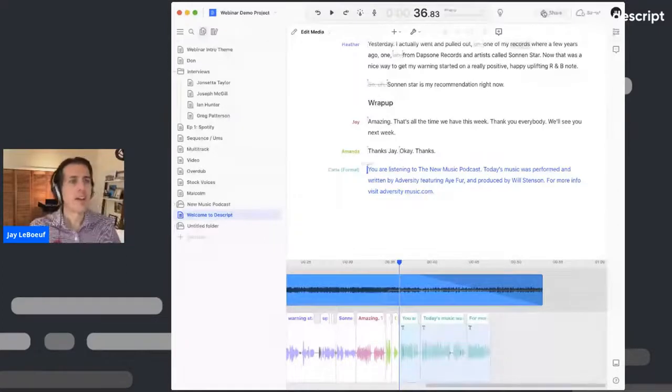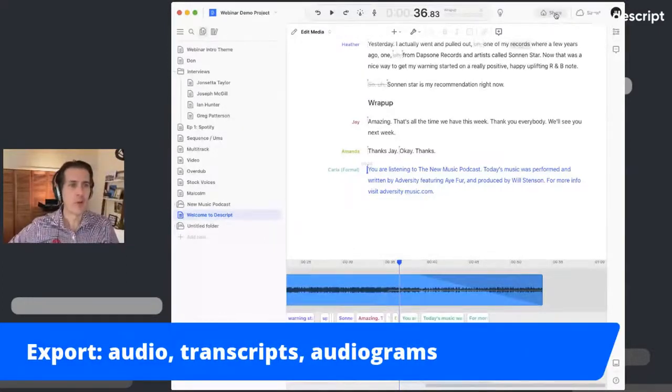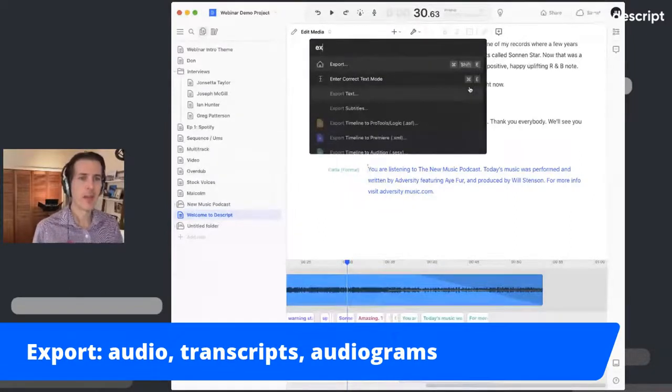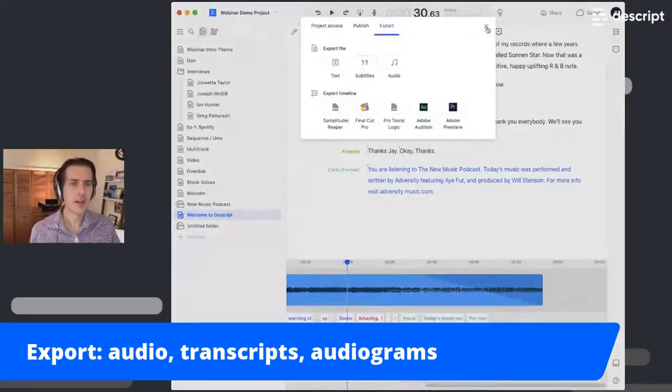To export, click on this share button in the upper right. I could also hit Command K and just say export. When you click on the share button, you will see this export tab. First thing I could do is generate the transcript.